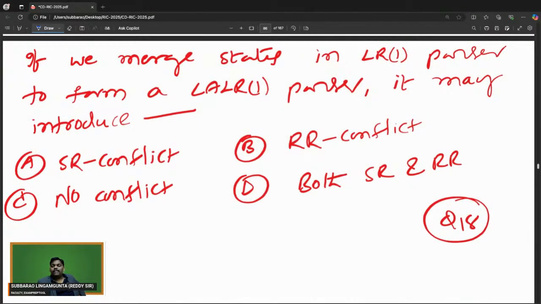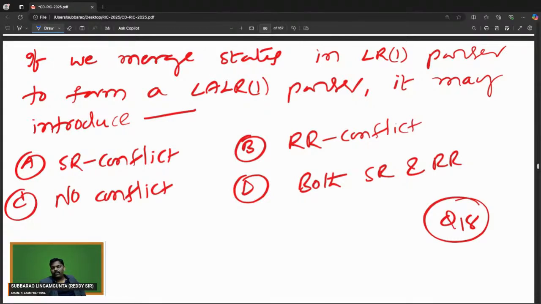If we merge states in the LR1 parser, that means CLR1, to form a LALR1 parser, then it may introduce what? It is a very simple one. It is a classroom note. It came directly from the classroom problem.